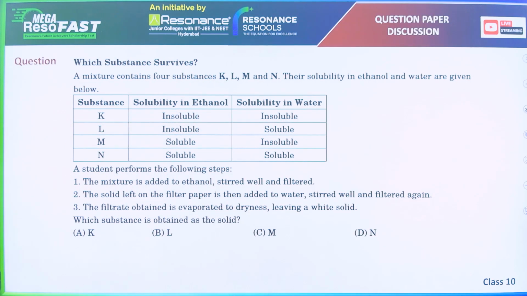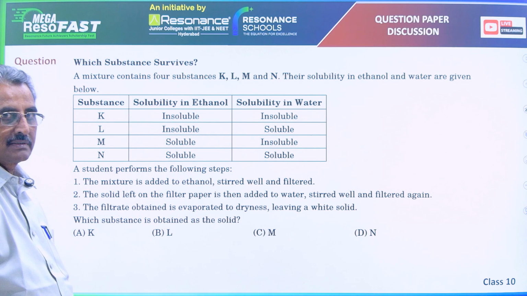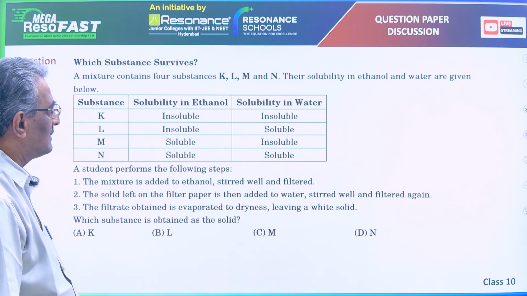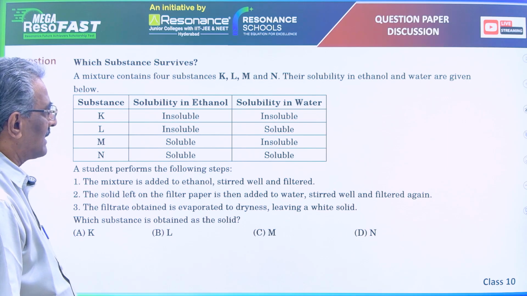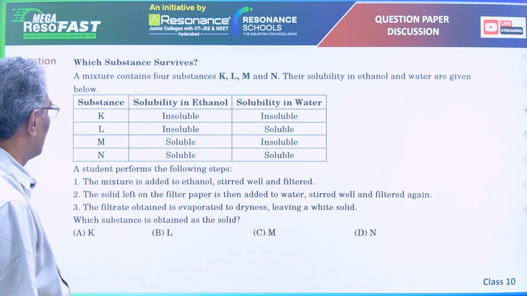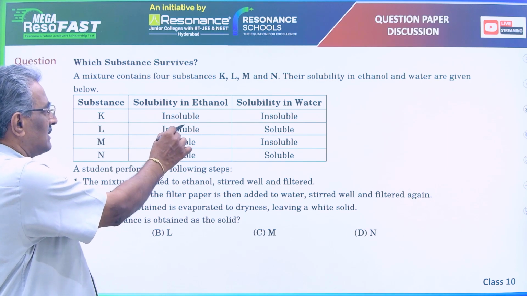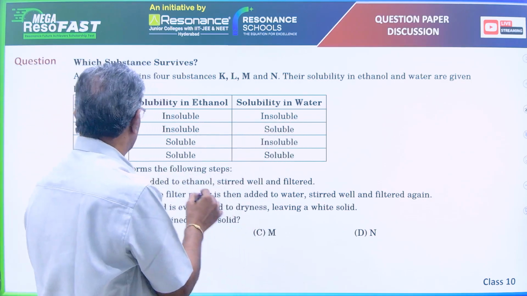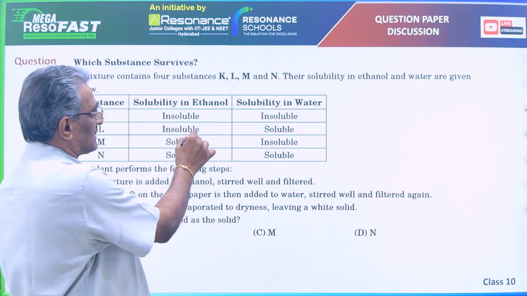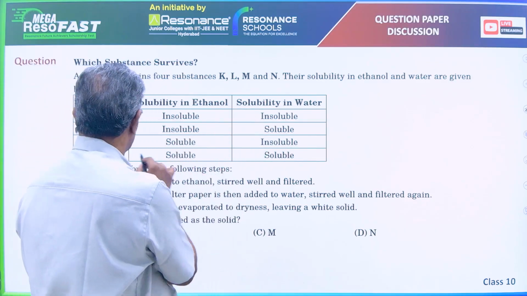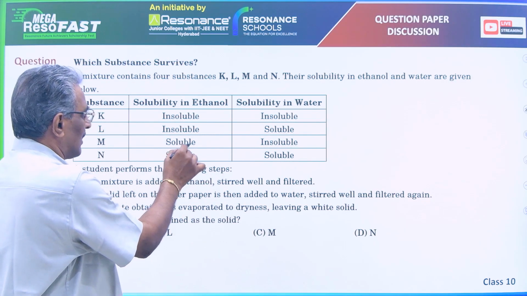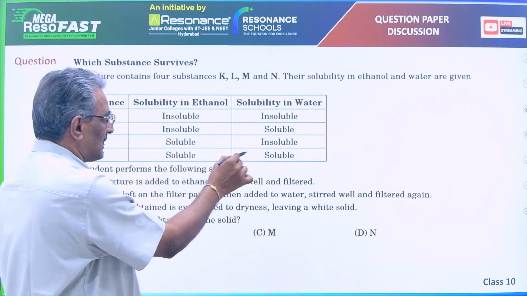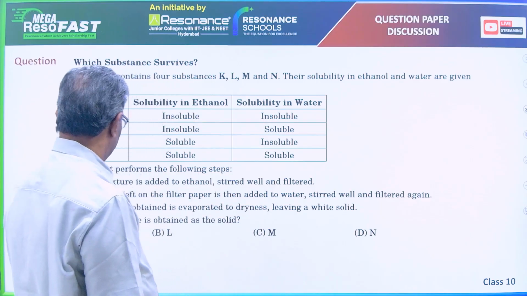Next question is, a mixture contains 4 substances K, L, M and N. Their solubility in ethanol and water are given below. K is insoluble in ethanol and soluble in water. L is insoluble in ethanol and soluble in water. M is soluble in ethanol and insoluble in water. N is soluble in both ethanol and water.